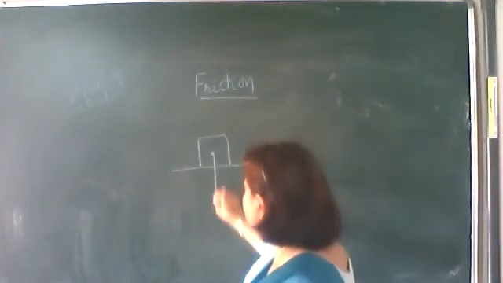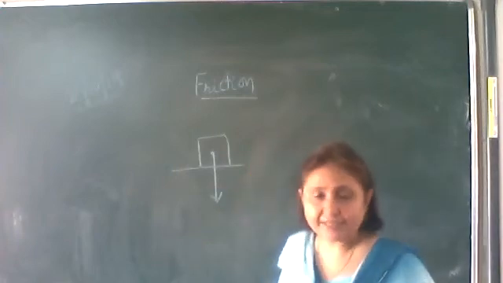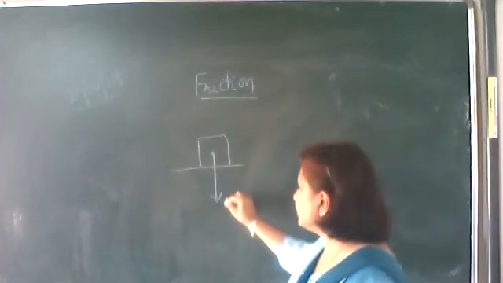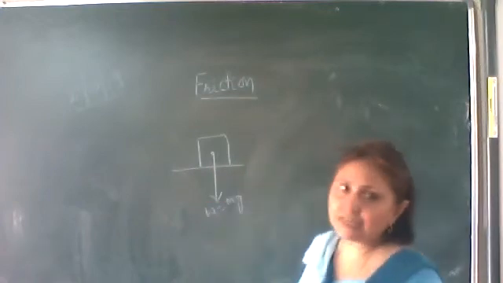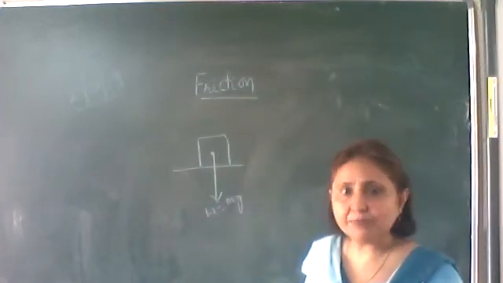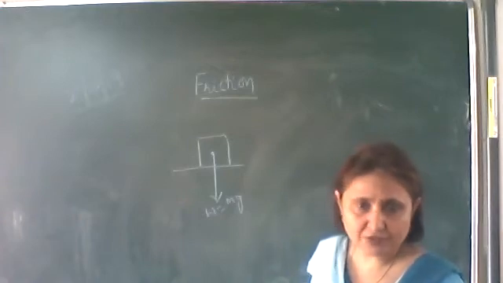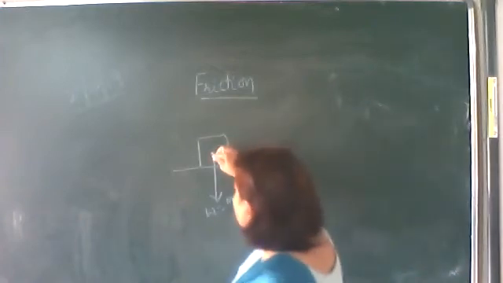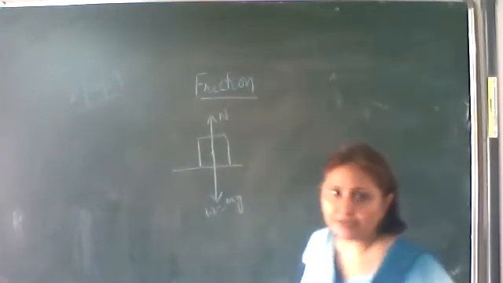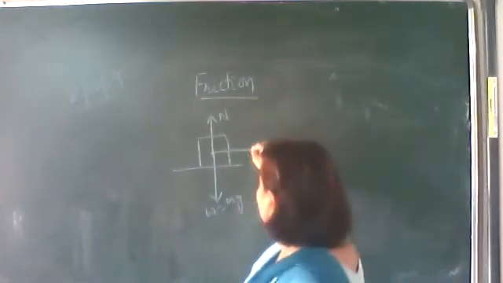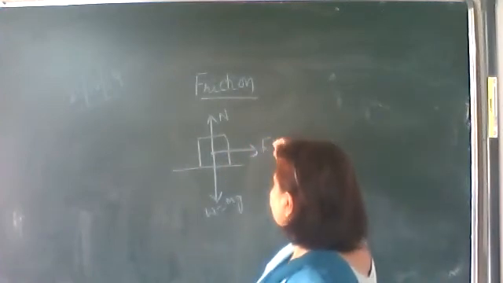The first force is the weight of the block acting vertically downwards, which is equal to mg. The table surface also exerts an equal amount of force on the block in the opposite direction according to Newton's third law. As it is acting normal, we call it normal reaction. This is the direction of the applied force.